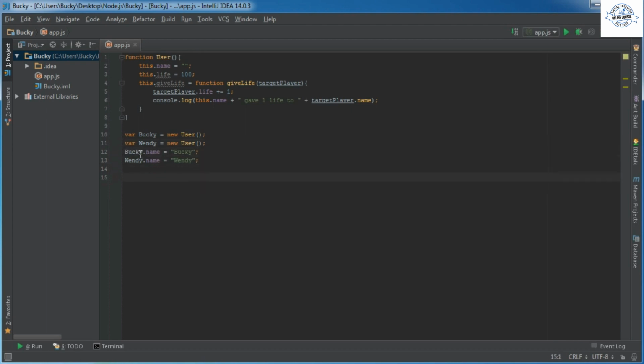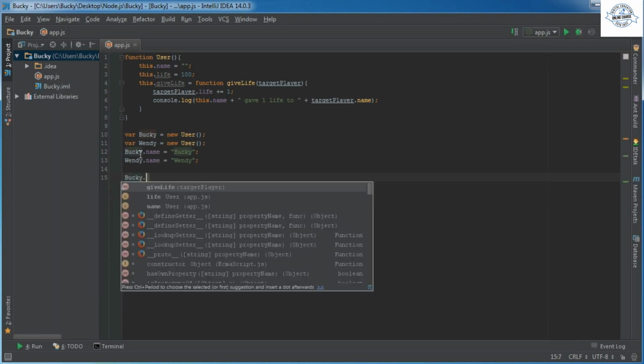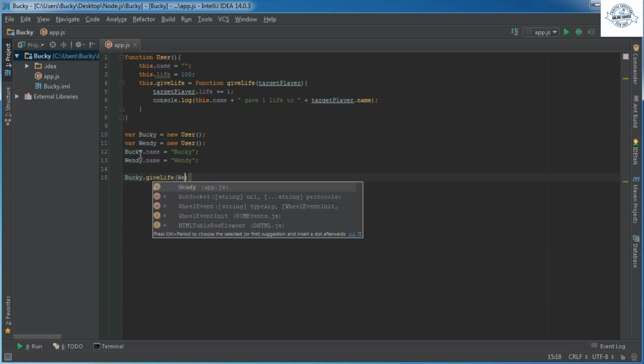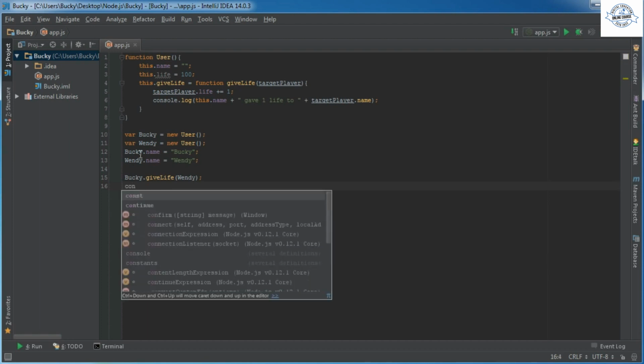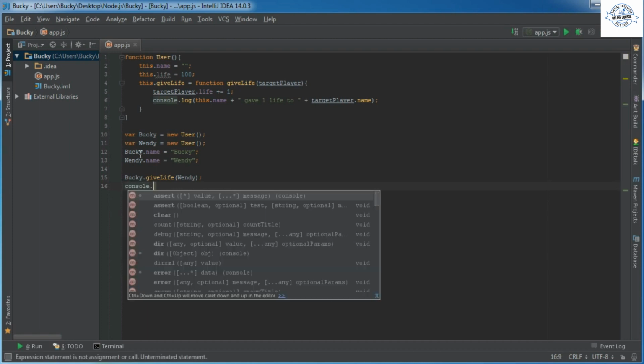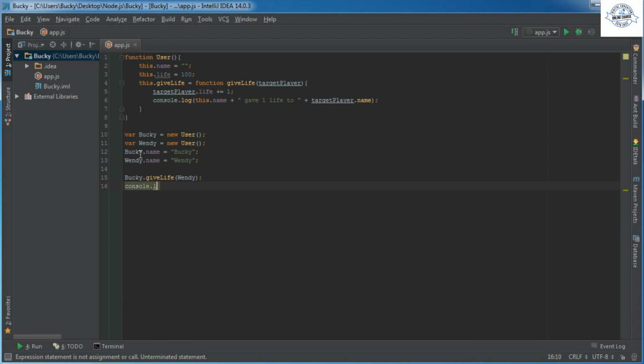Let me tighten that up a tidbit and check it out. So we start playing the game or whatever, and I decide right off the bat that I want to give a life to Wendy. Might as well, she's my friend, nothing else to do in this game. So Bucky dot give life to Wendy. Alright, looking pretty cool. And just to verify, just to look at our different lives, right after, I'm going to print out our life.